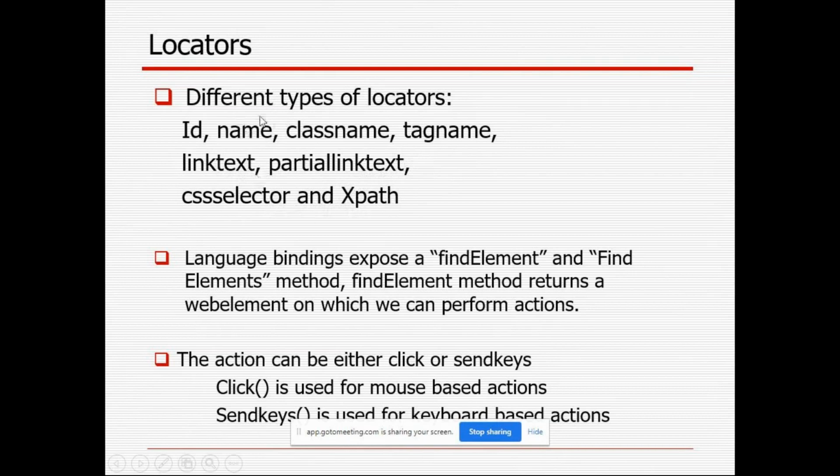Like this, the HTML file contains them. I will show you that in the demo. And WebDriver has different methods, that is the findElement and findElements methods. What it does is return the web element on which we can perform actions. It is going to return the web element.